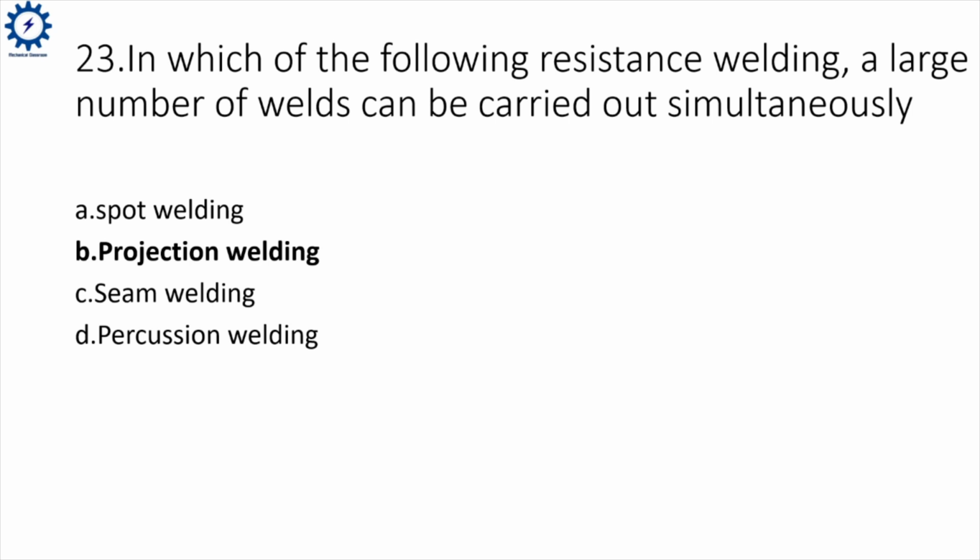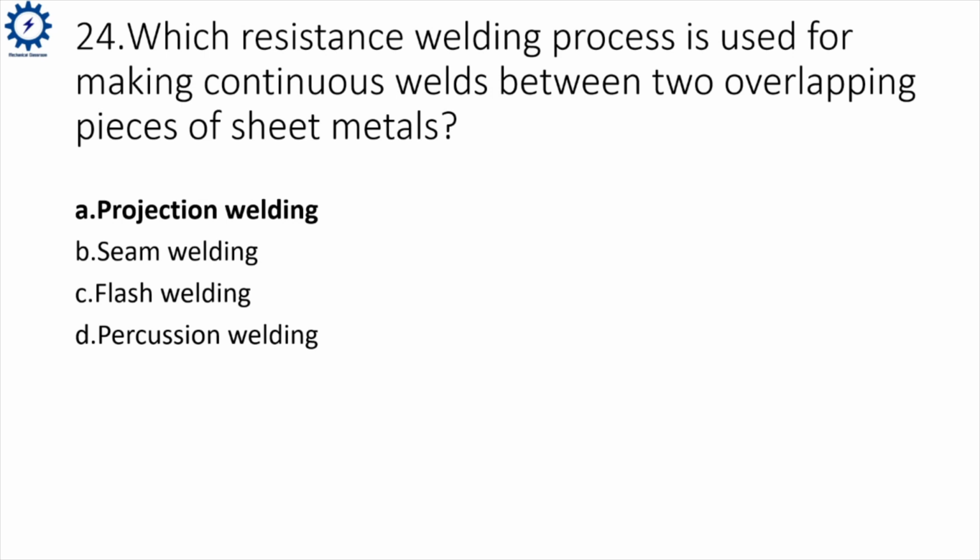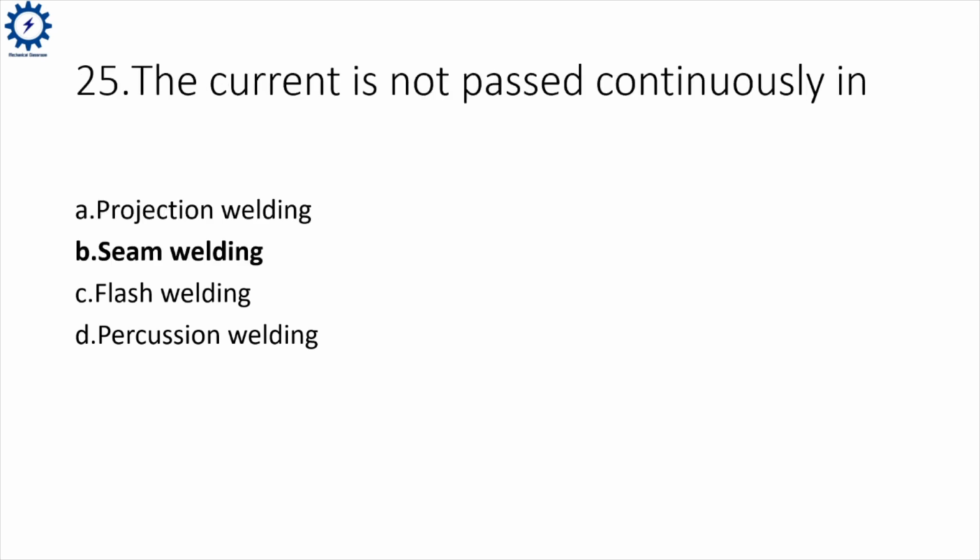In which of the following resistance welding a large number of weld can be carried out simultaneously? Correct answer, projection welding. Which resistance welding process is used for making continuous welds between two overlapping pieces of sheet metals? Correct answer, projection welding. The current is not passed continuously in, correct answer, seam welding.